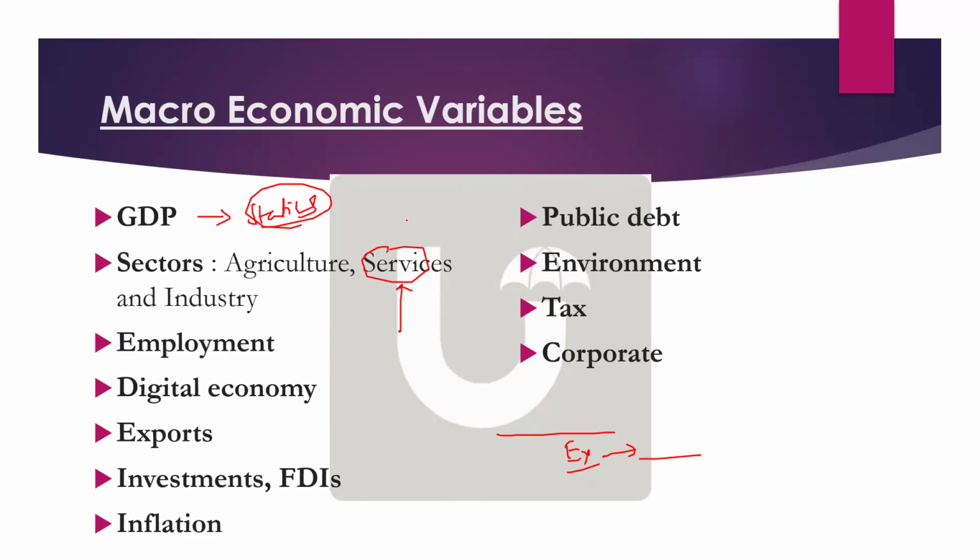Yes, service exports will be impacted. Trade protection measures such as even visas also come under protectionist measures, and definitely they are going to impact employment in services as well. So in that way, you can mention what the impact could be on services or industry.